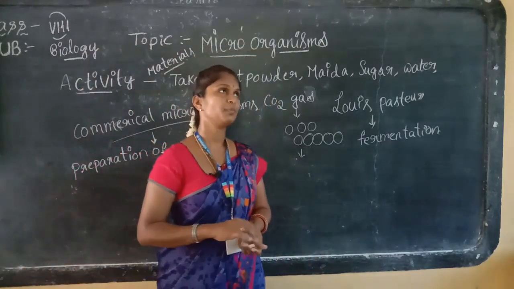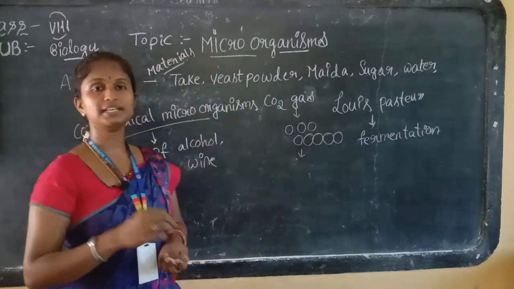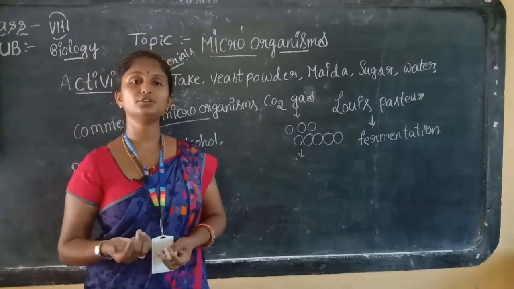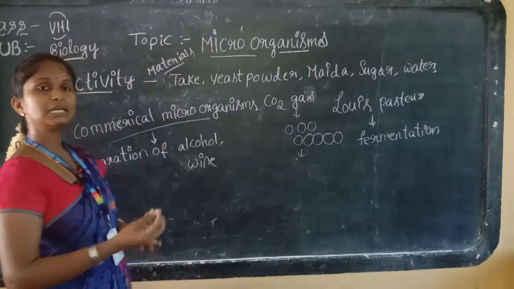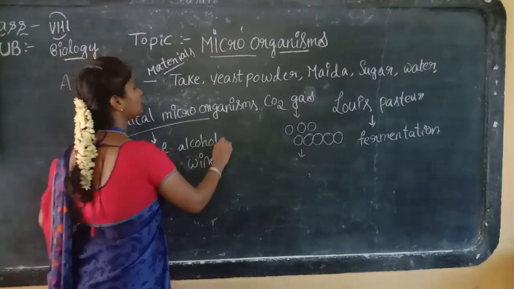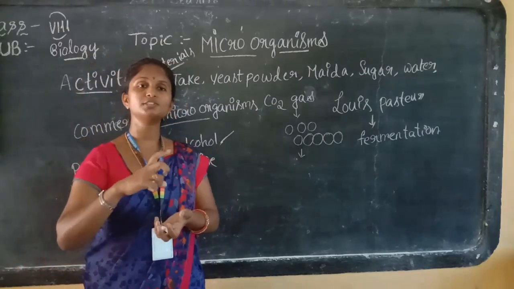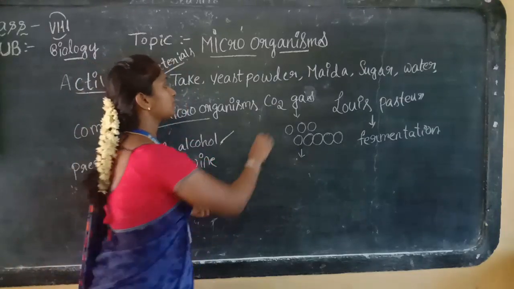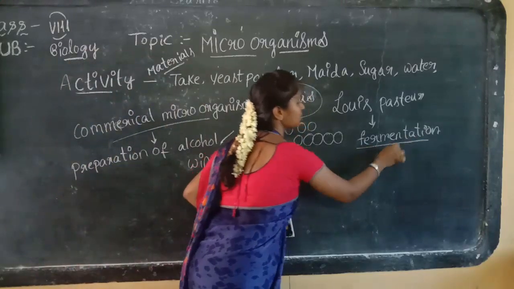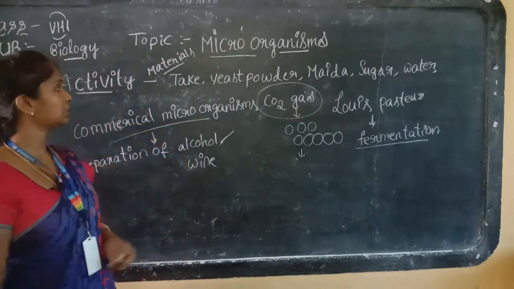When we add grape juice or any fruit juice, and add some amount of yeast powder along with sugar, after 3 to 4 days the fruit liquid smells like alcohol, and the volume of the liquid also increases because of the CO2 gas molecules and the fermentation process. Yes, this is about today's lesson, children.